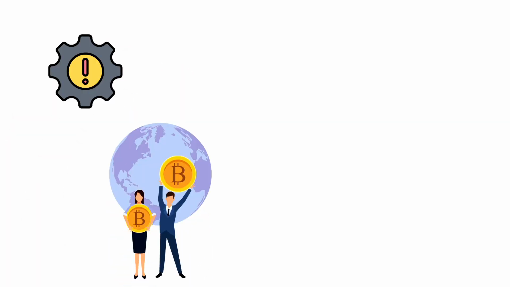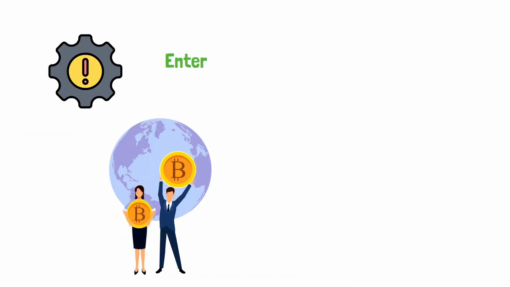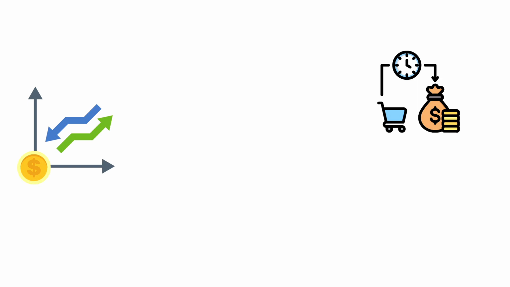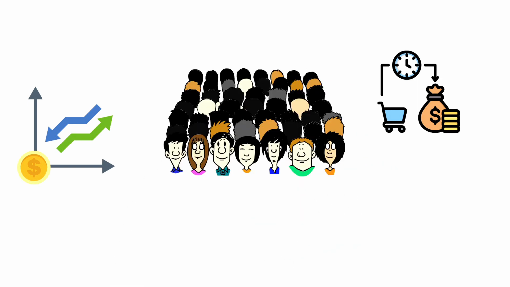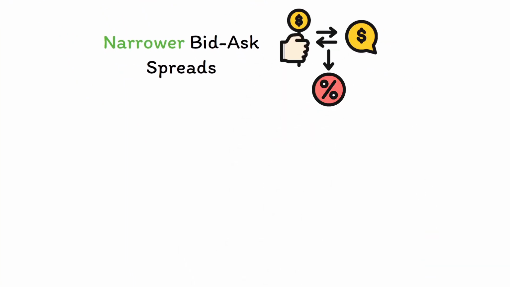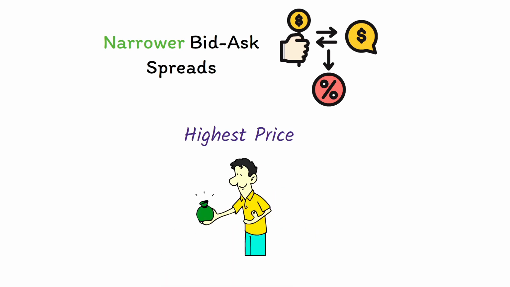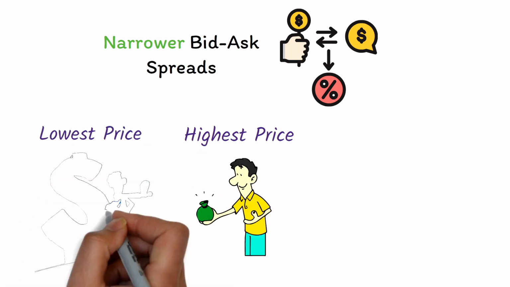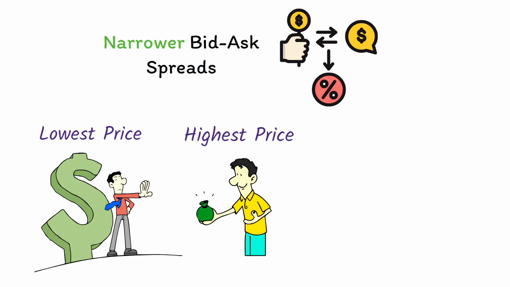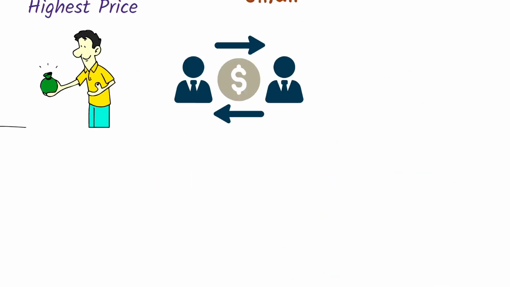Liquidity is crucial in the crypto market, as it ensures that traders can enter or exit positions without impacting the price dramatically. A market with high liquidity will have a larger number of buyers and sellers, resulting in narrower bid-ask spreads. Bid-ask spreads represent the difference between the highest price a buyer is willing to pay and the lowest price a seller is willing to accept for an asset. In a liquid market, bid-ask spreads are usually small, indicating low transaction costs.